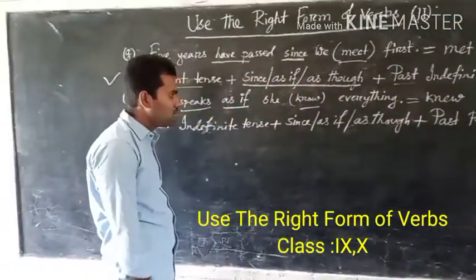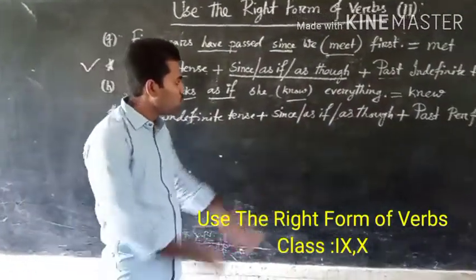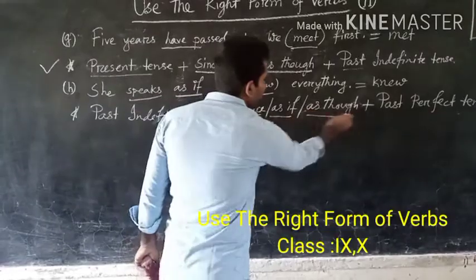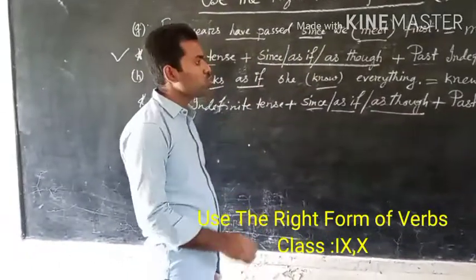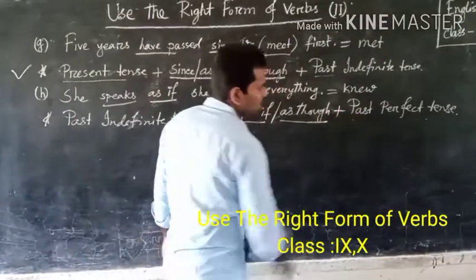If we find past indefinite tense before these words since, as if, as though, we have to use the next verb in past perfect tense.